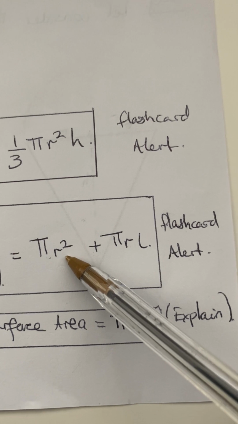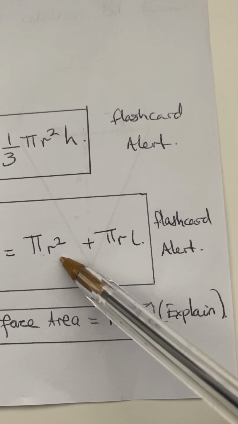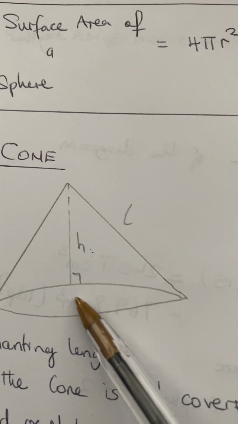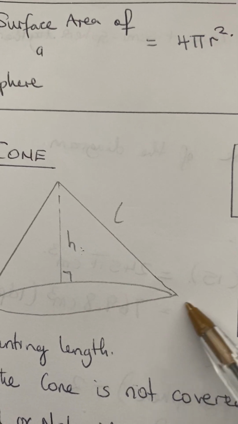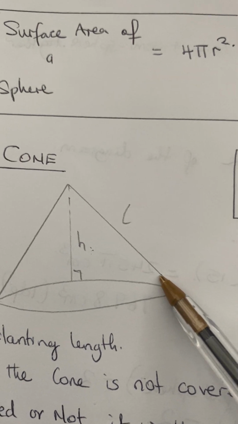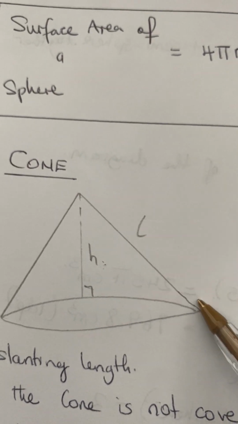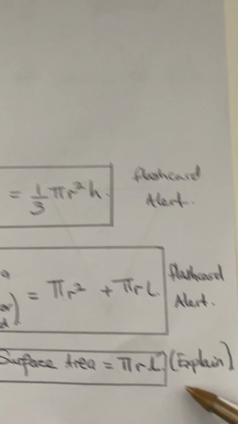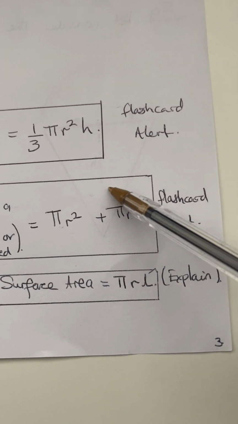You don't need that because the radius will be from here to here. So you need this slanted height. You wouldn't need that. So in that case, you only need this part of the formula.